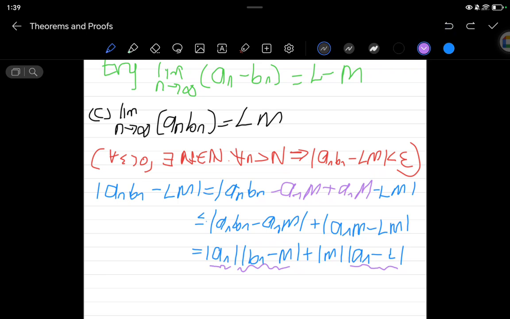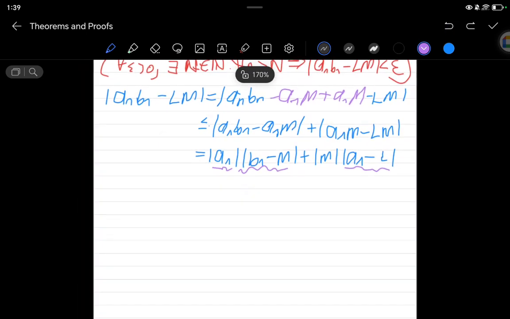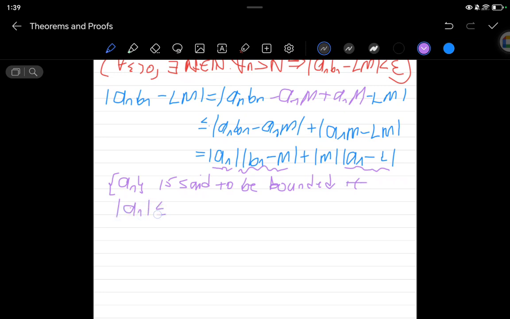We know we have this thing that says for boundedness, right? If you want to treat whether a sequence is bounded, you can say a of n is said to be bounded if the absolute value of a of n is less than or equal to M. You see, right?